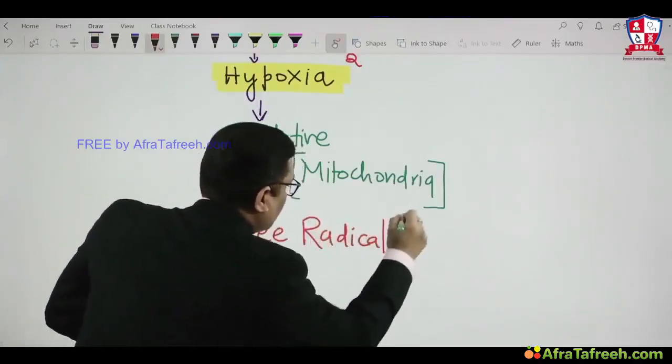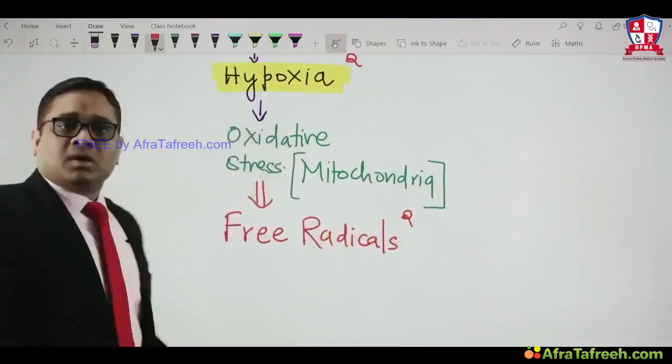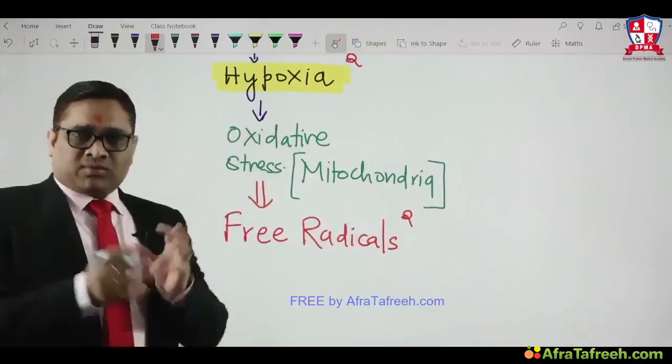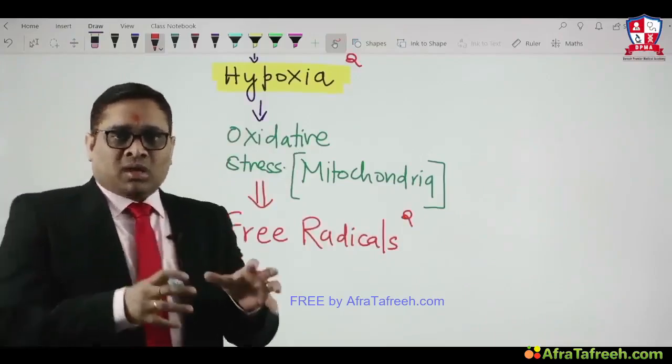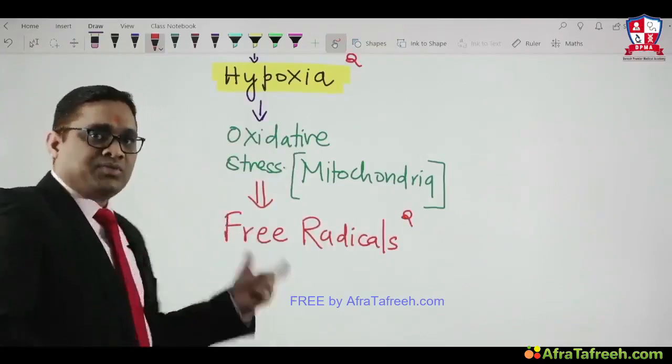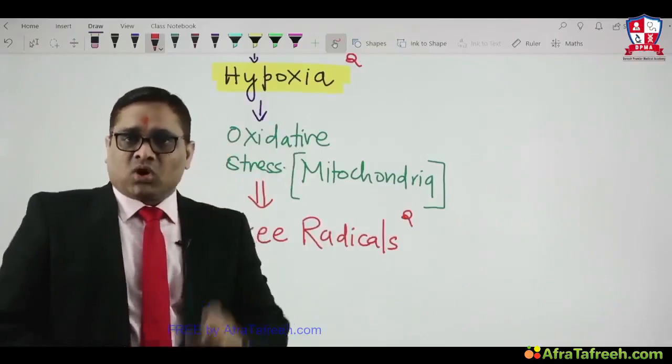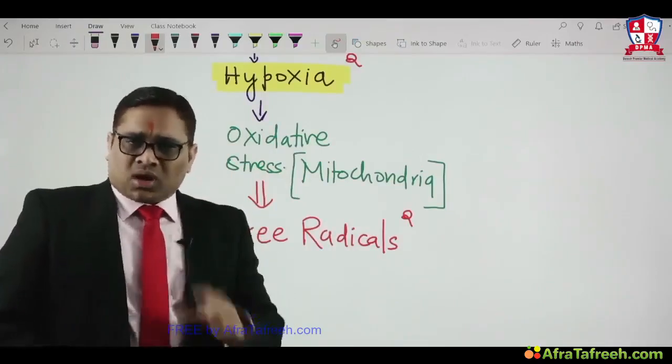Free radicals are the source of injury in our cell. Ischemia and hypoxia promote more free radical production, which will cause cellular damage or cell injury.